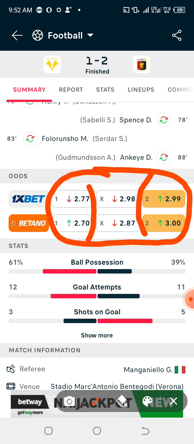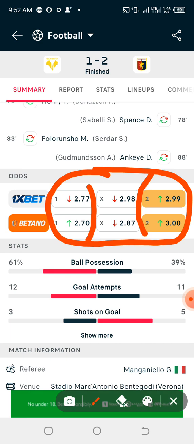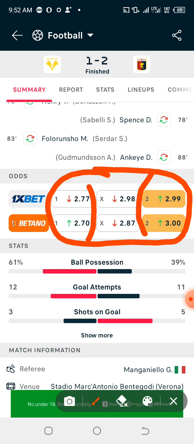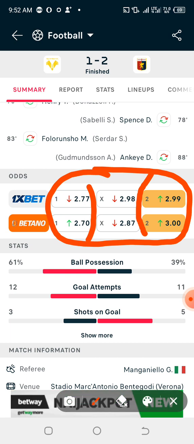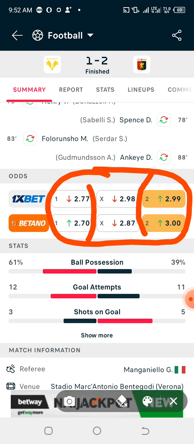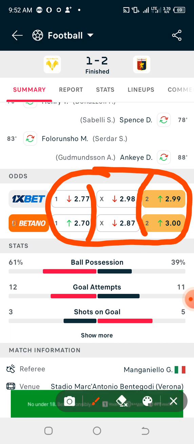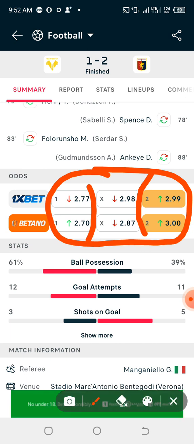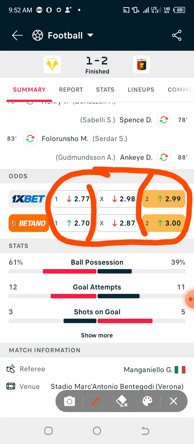Now if you want to predict your first 10 minutes straight draw, the first thing you need to look into is that the odds for the home team and the away team must be around 2. Both teams must have 2 odds allocated to them by the bookmakers, because if you are going for teams that the bookmakers allocated maybe 1.28 for one team and maybe 6 for the other, even the first 3 minutes of the game can end up in over 0.5 goals and your game will be lost.